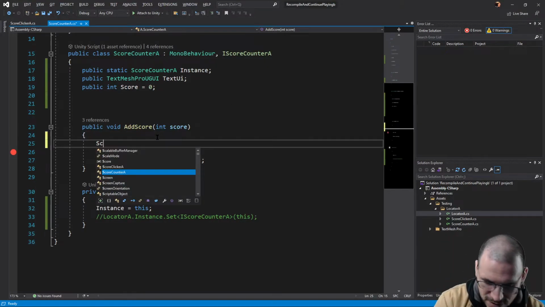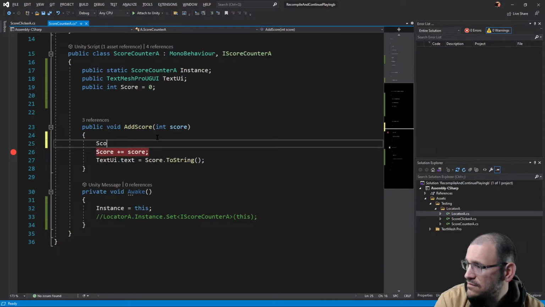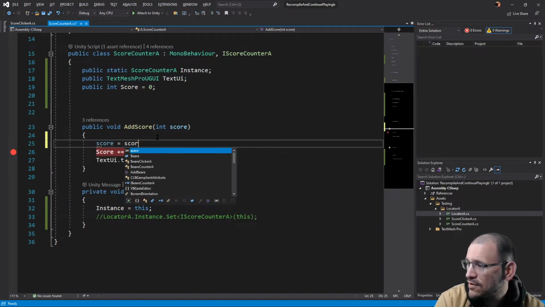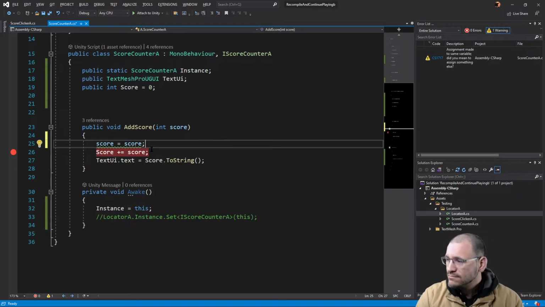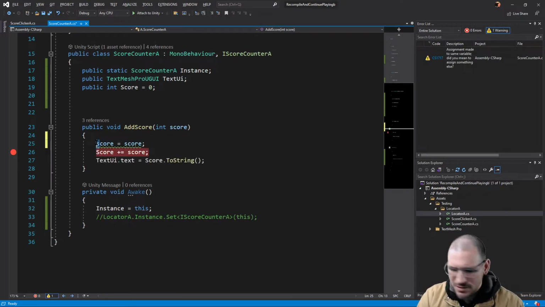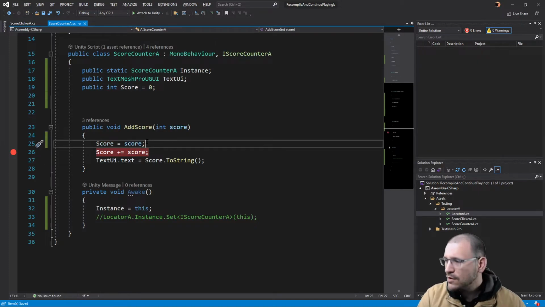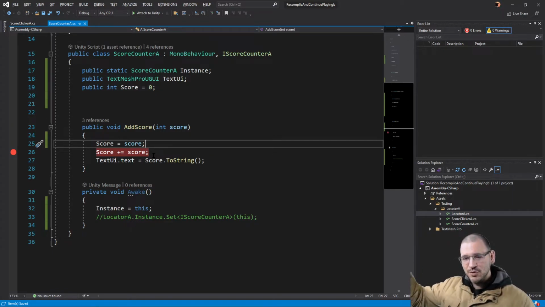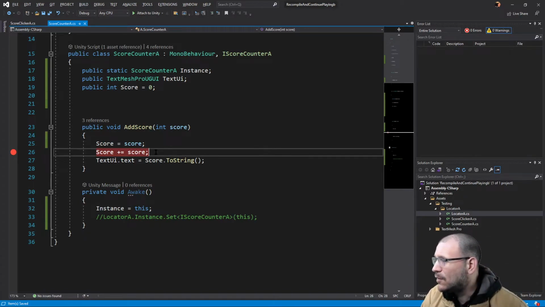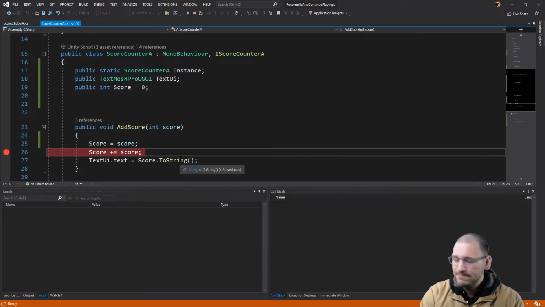I'm going to say score equals score. Yeah, let's do it with the capital score. Okay, so that's really messing with this. So it's going to say no matter what it is, whatever score we get in, it's basically going to double it. So if we get in 2 points, it'll be 4 points. If we get in 1 point, it'll be 2 points. But we get in 1 point and then we get in 2 points. So it's actually going to end up being 4 points at the end. But whatever the case is, we just changed the code and we're putting a breakpoint back in.